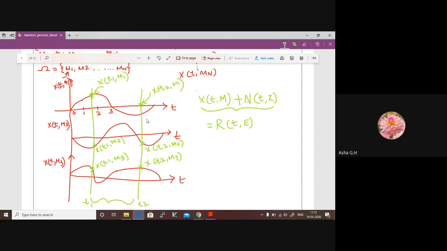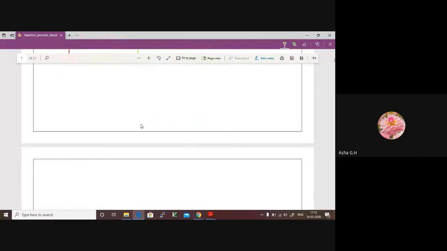So, why I have taken this example here is because this is a common example that we deal with in communication blocks. This is also called a stochastic process. Random process is also called a stochastic process. Okay. So, I think now you are able to understand the concept of random process. Now, by having this basic understanding, let us move to the next concept.